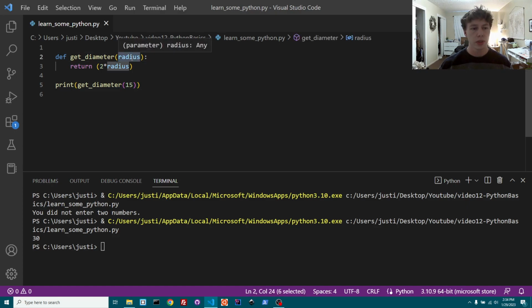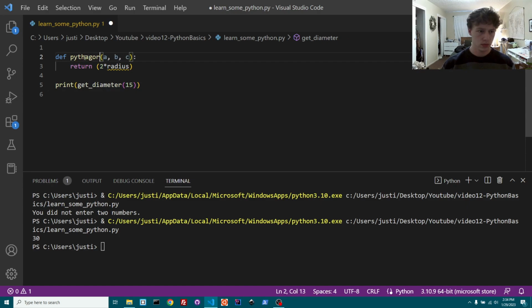Or if we wanted to do the Pythagorean theorem, right, a squared plus b squared equals c squared. So Pythagorean theorem, and we're going to return a, and this is how you do a power of something in Python, a squared plus b squared. Here we won't have c, let's do a and b.